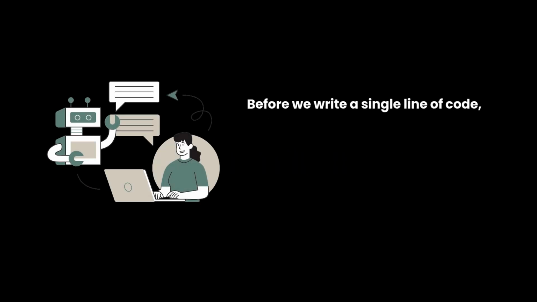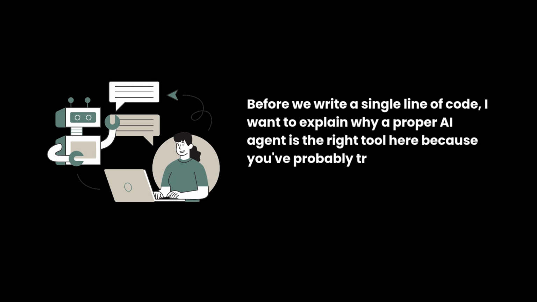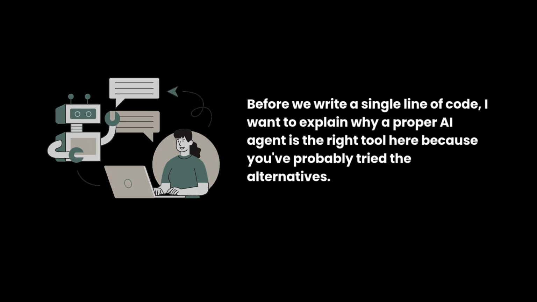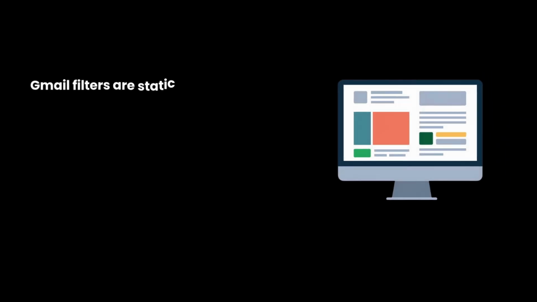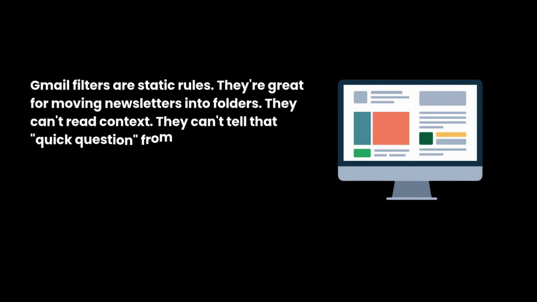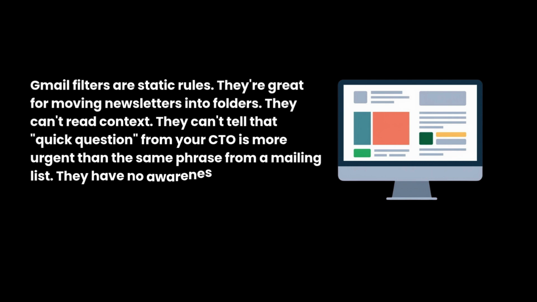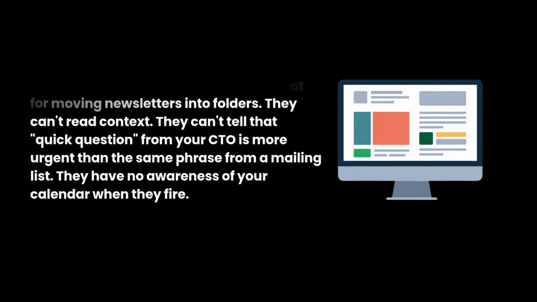Before we write a single line of code, I want to explain why a proper AI agent is the right tool here, because you've probably tried the alternatives. Gmail filters are static rules. They're great for moving newsletters into folders. They can't read context. They can't tell that "quick question" from your CTO is more urgent than the same phrase from a mailing list. They have no awareness of your calendar when they fire.